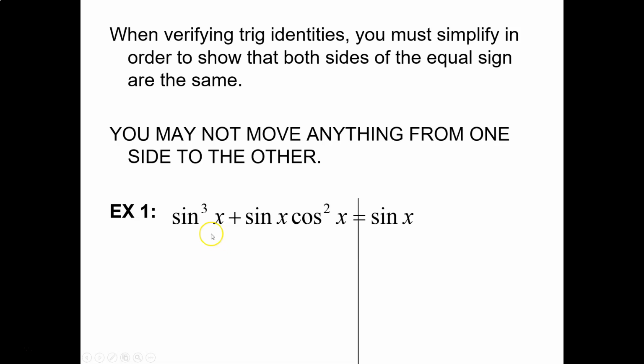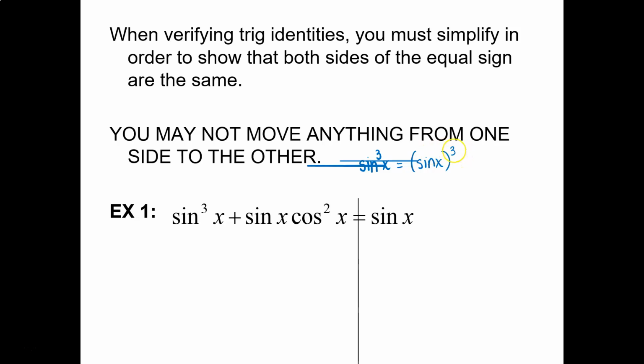All right, so here we got sine cubed x plus sine x cosine squared x equals sine x. Oh, and one other thing I need to tell you, because I don't think we've seen this yet. When you see something like sine cubed x, this means sine of x cubed.